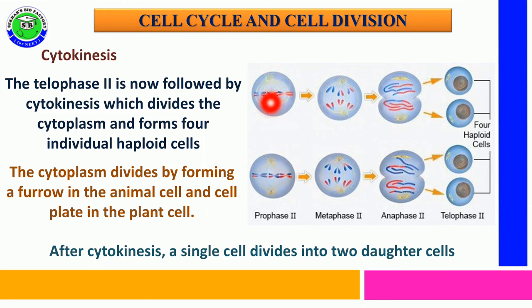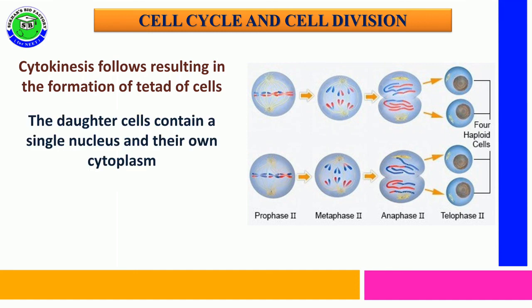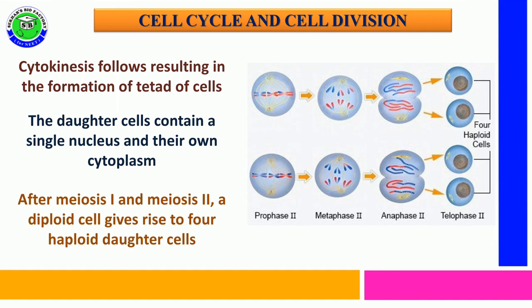It takes place in both cells. Finally, it leads to the formation of 4 haploid daughter cells. Now these are called a tetrad. The daughter cells contain a single nucleus and their own cytoplasm after cytokinesis.